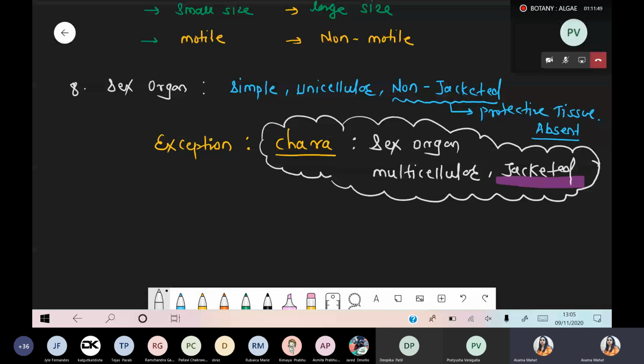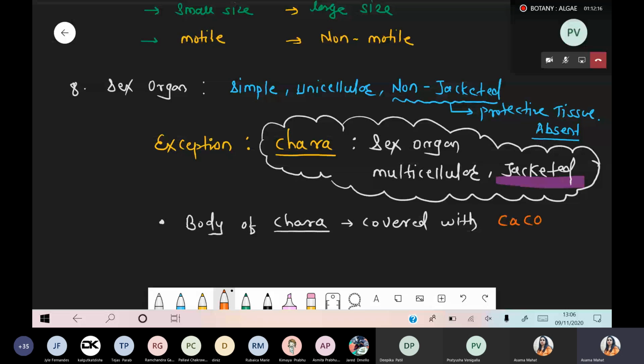Another question which comes from Chara. The body of Chara is covered with calcium carbonate. And you know very well, we already discussed this in the case of diatoms.